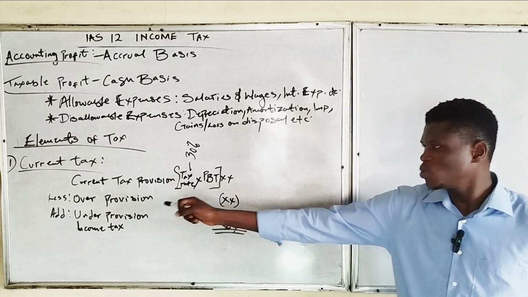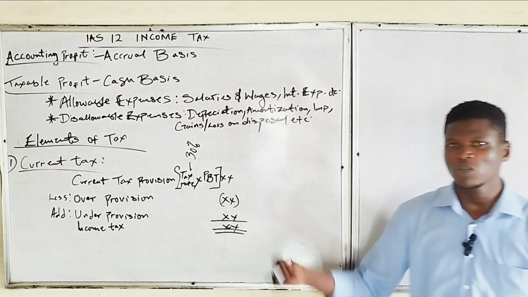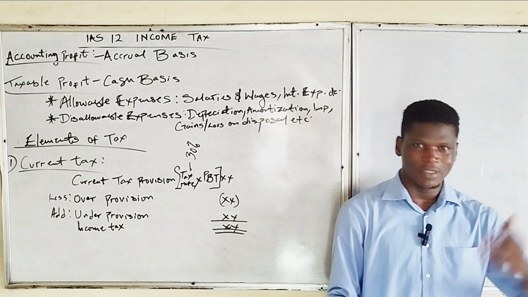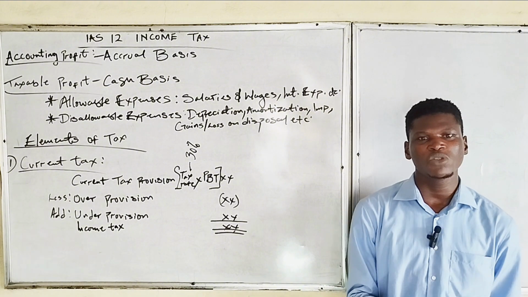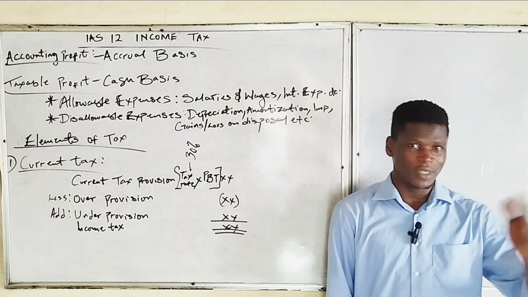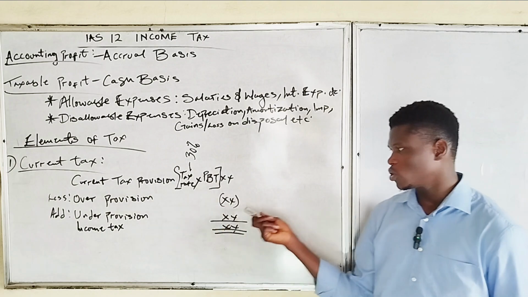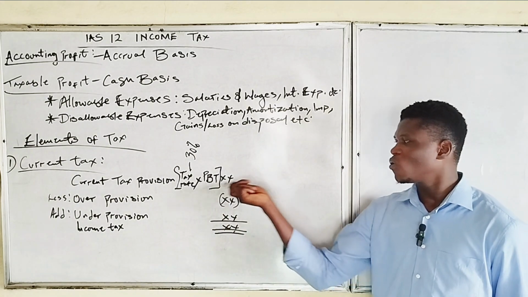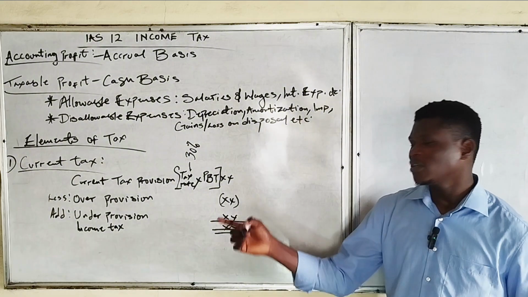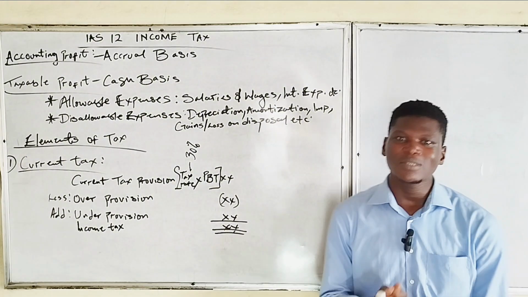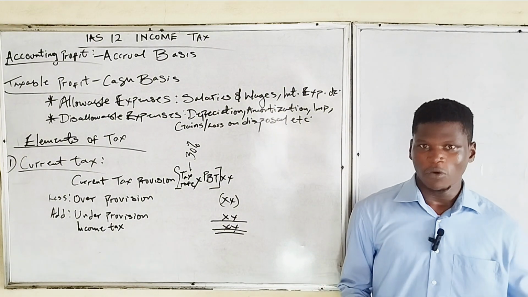Then over provision, we said we will less over provision. Over provision means you have overestimated tax in the previous year. So you should reduce the current tax by what you overestimated the previous year.